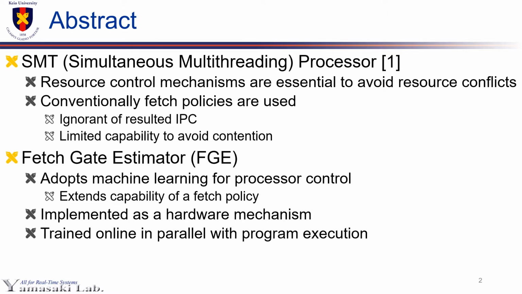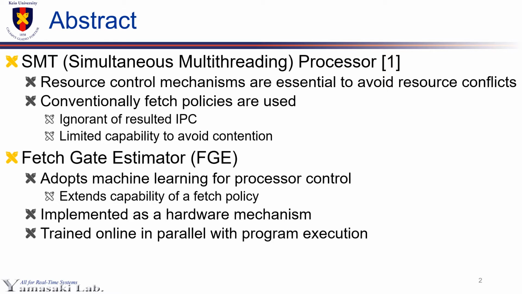Accordingly, in order to maximize thread level parallelism in SMT processors with high thread counts, especially 4 or 8 threads, a sophisticated control mechanism is essential. In this paper, we propose a fetch gate estimator that expands fetch policies to break the limitation of conventional policies.